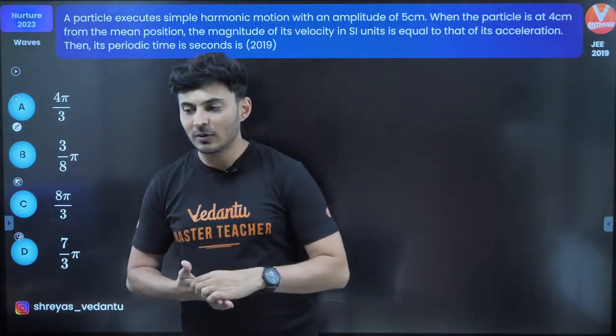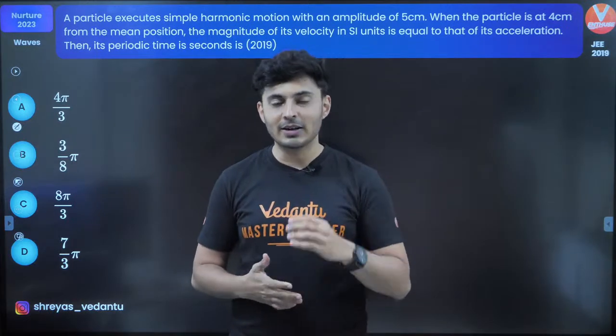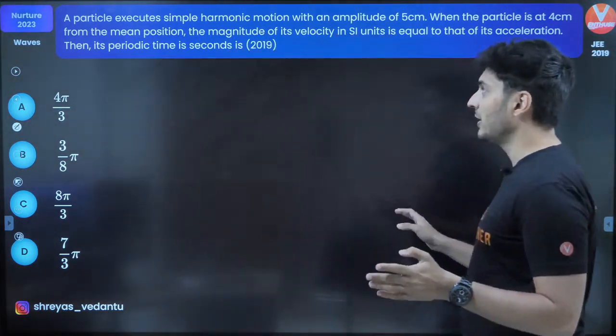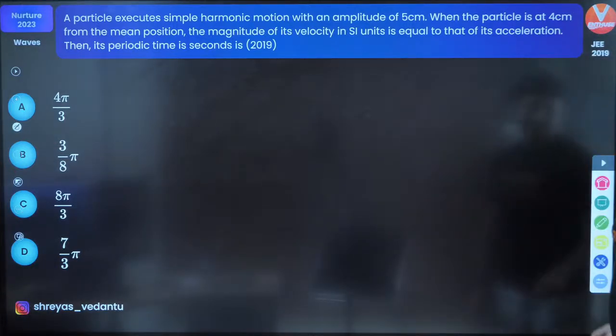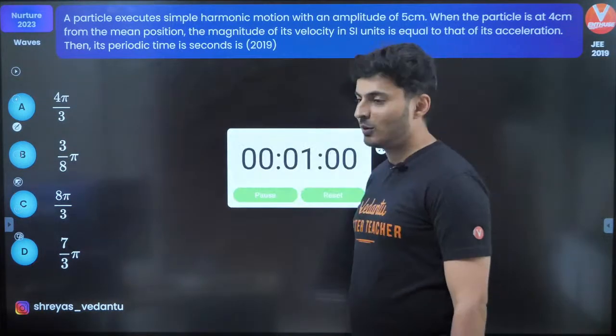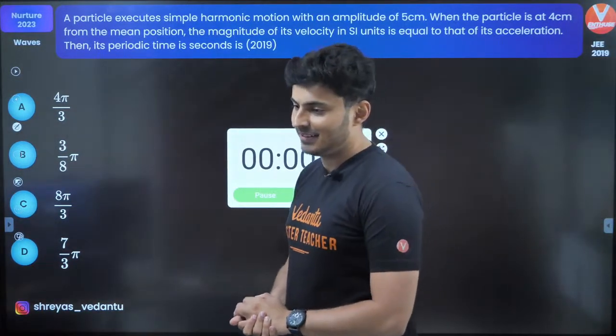So lots of PYQs coming in front of you. So get ready, my warriors. Here is the first question coming up on your screen. This was asked in JEE 2019, and I will give you a timer of 1 minute, and let's see how many of you can get this.